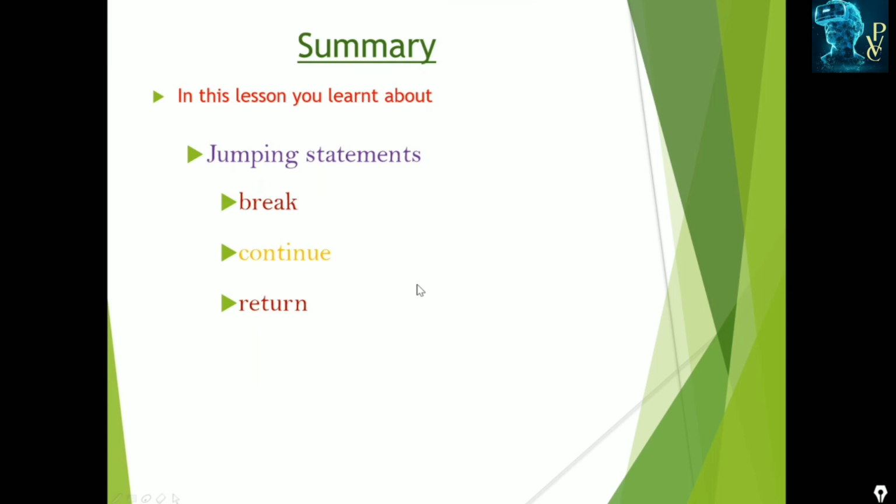In the summary, we learned in this tutorial about jumping statements, which belong to the control statements, one of the categories of control statements. Jumping statements mean transferring the control from one statement to another statement. These can be divided into three: break, continue, and return. Break and continue can be used with the for loop, while loop, and do while loop.